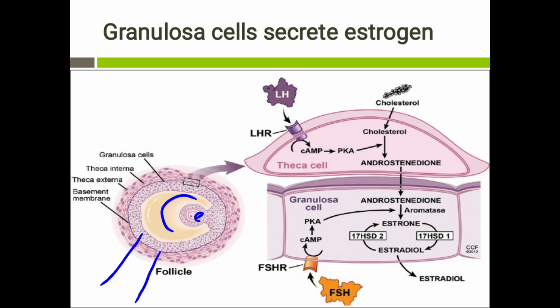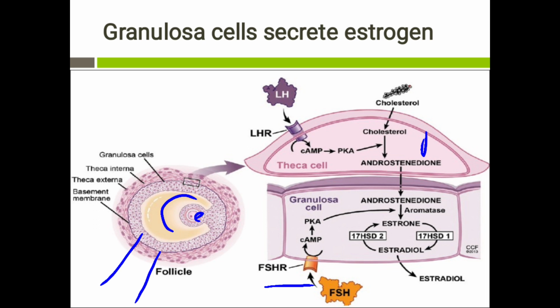Now we'll see how the theca interna cell interacts with the granulosa cell to produce estrogen. The theca cell starts producing androstenedione from cholesterol. As I said earlier, the theca interna cells are present in multiple layers, and they are the site of production of the steroid hormones. So this cell starts converting cholesterol to androstenedione, and this androstenedione will reach the granulosa cell, and now the FSH hormone can act on the FSH receptors present on the granulosa cell.